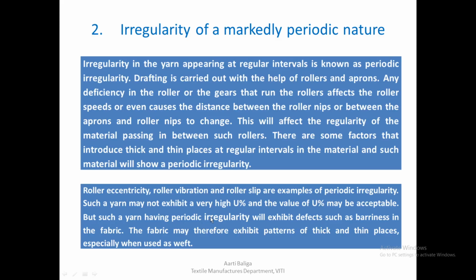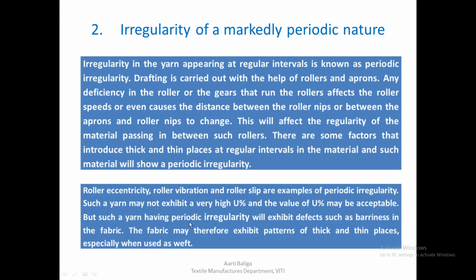Now, the reasons for having this periodic nature of irregularity over a length of sliver would be roller eccentricity, roller vibration, and roller slip, which are some of the examples that lead to periodic irregularity. Such a yarn, if you were to check it on the Uster evenness tester, will not exhibit a very high U percentage. So you will not be really able to detect this kind of periodic fault easily on an evenness tester. And if you look at it, it would be quite an innocent value where you would feel that it is acceptable.